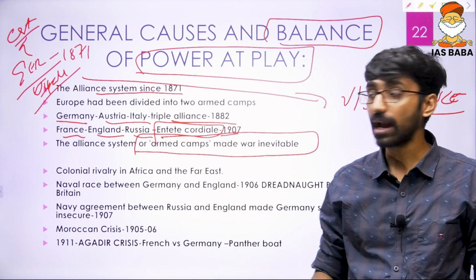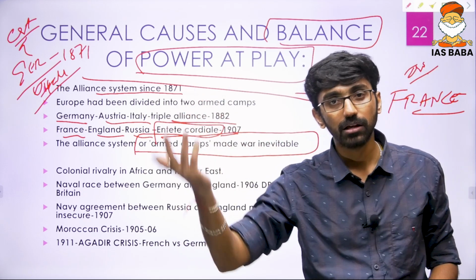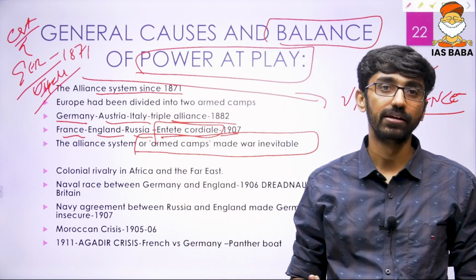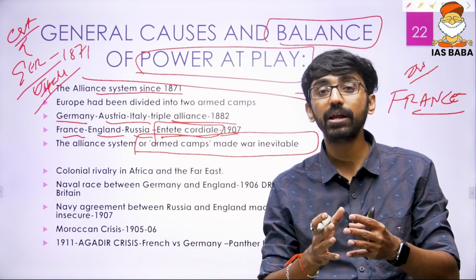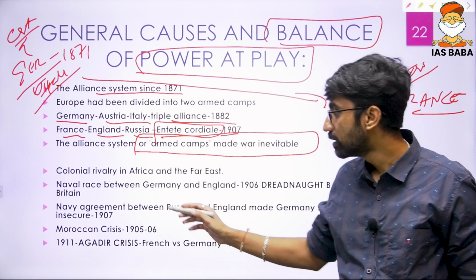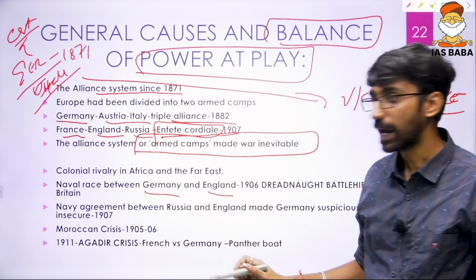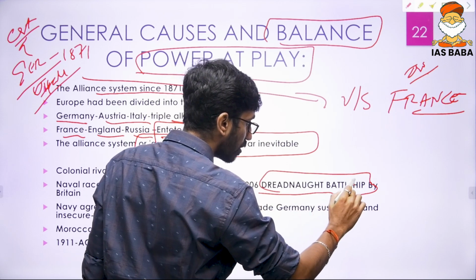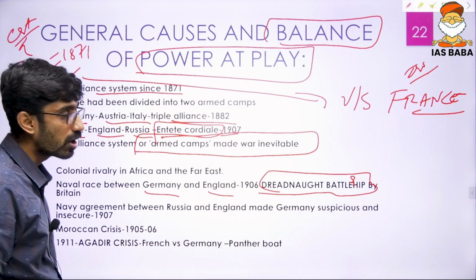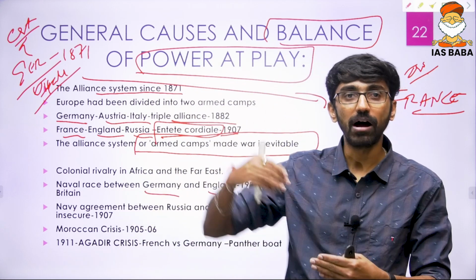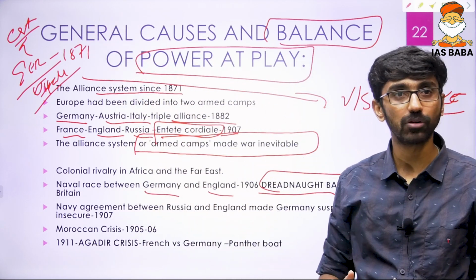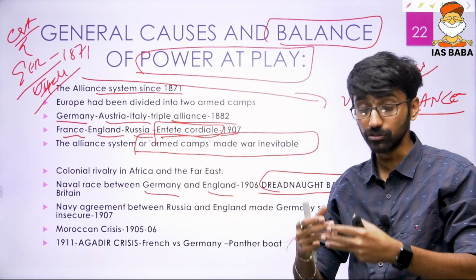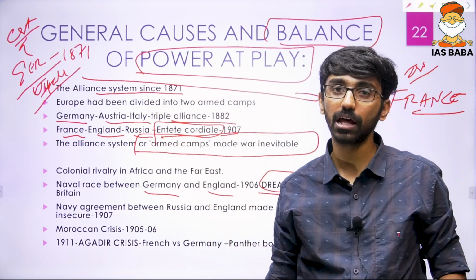So there were two armed camps, and within this alliance system the military race was also growing, to achieve military superiority, particularly the naval race between Germany and England. By 1906 England built a new battleship, a dreadnought battleship, and that put England far ahead of other countries in naval technology. That is also one of the reasons, again trying to balance each other. Germany and Britain were directly engaged in a naval race.